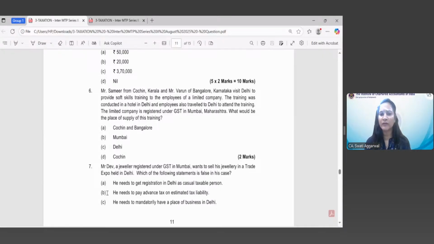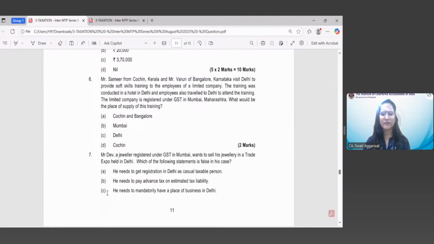If it would have been provided to anybody who is not registered, like a company that is not registered, then the place of supply would be Delhi. But in this case, the place of supply is Mumbai because the training and performance appraisal services have been provided to a limited company registered in Mumbai, Maharashtra. So let's move to the next MCQ.